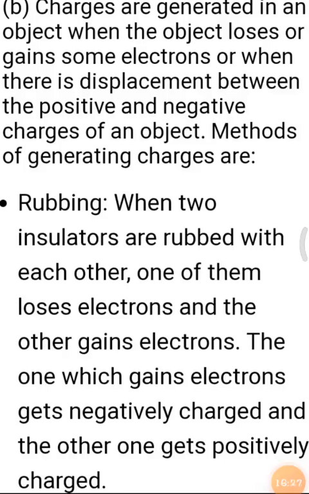Methods of generating charges are: first, rubbing. When two insulators are rubbed with each other, one of them loses electrons and the other gains electrons. The one which gains electrons gets negatively charged and the other one gets positively charged.